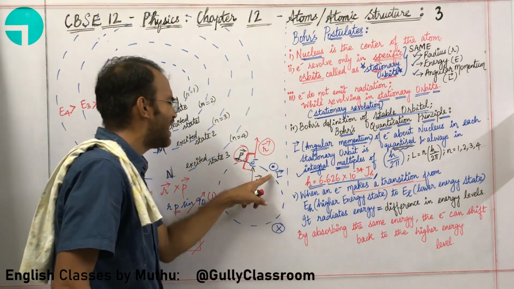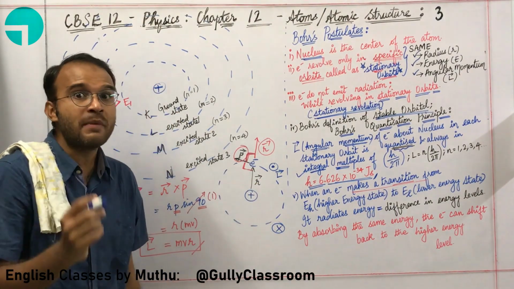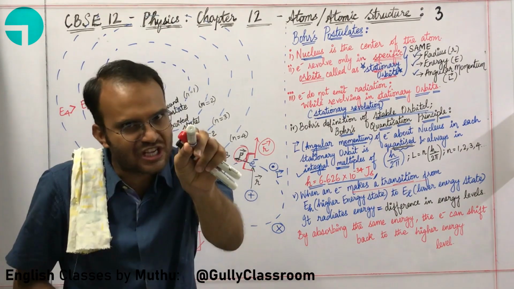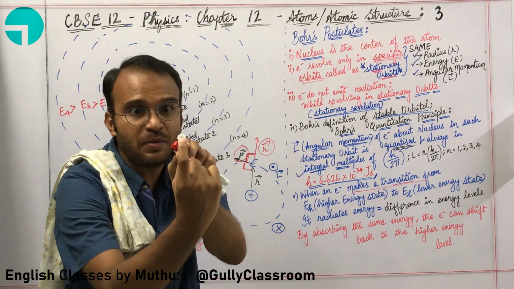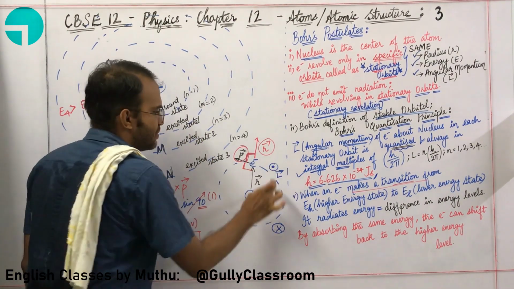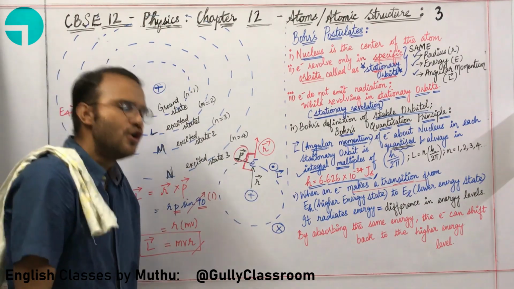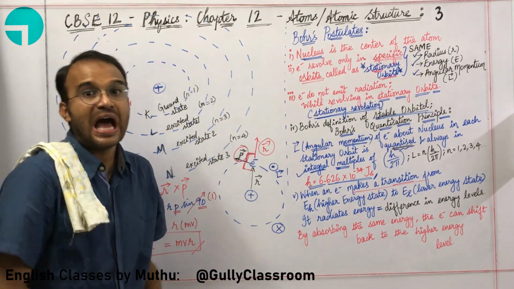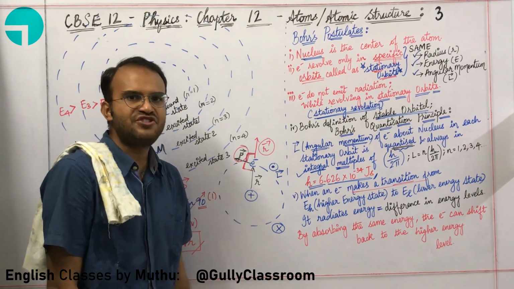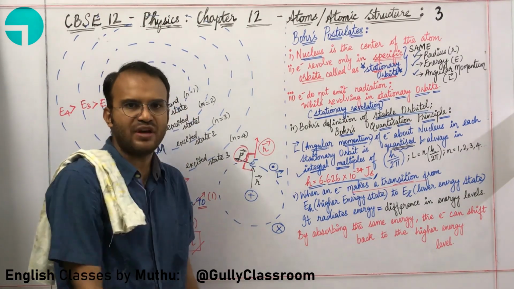Sir, what is the idea behind this? Imagine an arrow coming towards you. If an arrow is coming towards you, you will only be able to see a dot. So a vector coming out of the paper is simply represented by a dot. Now imagine an arrow which is moving away from you.